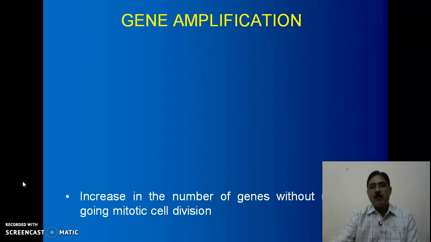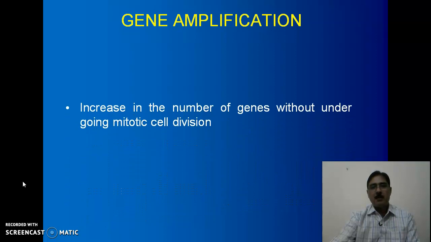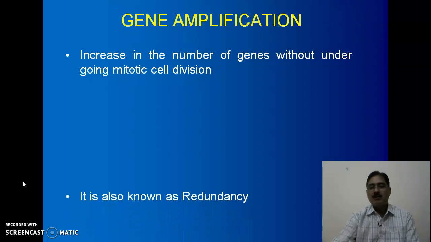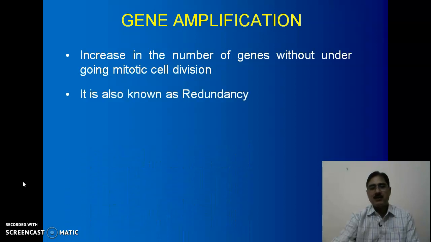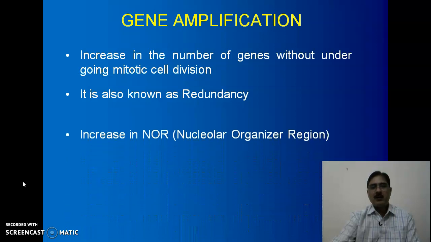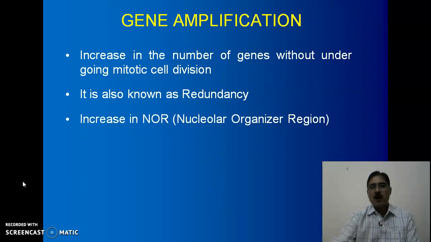Then gene amplification, defined as an increase in the number of genes without undergoing mitotic cell division. It is also known as redundancy, and during gene amplification there is an increase in NOR, the nucleolar organizer region.